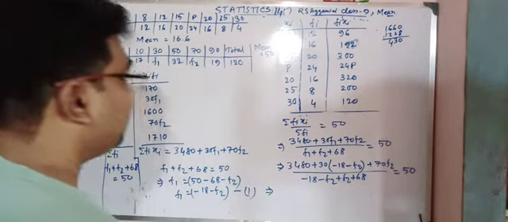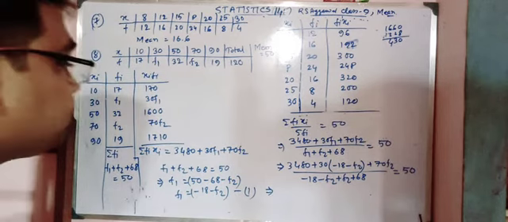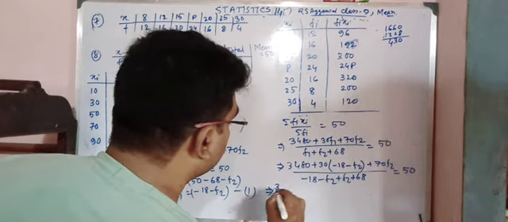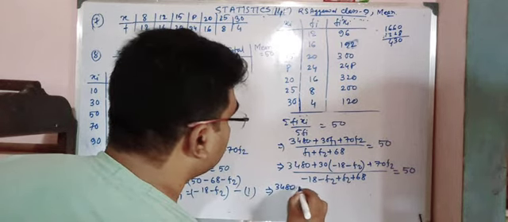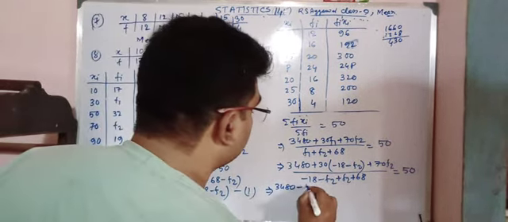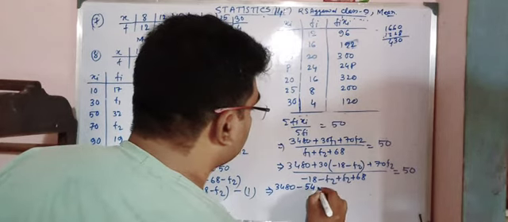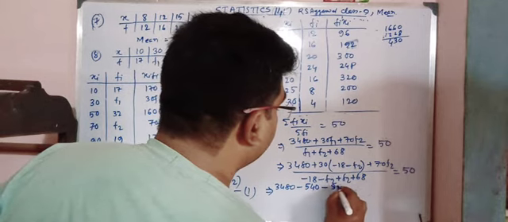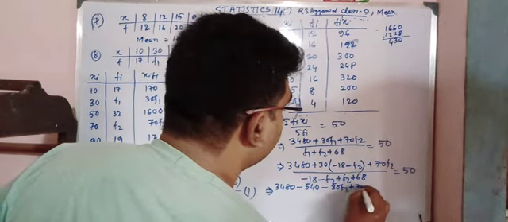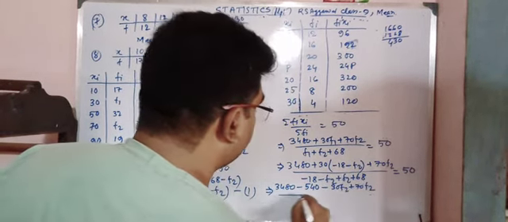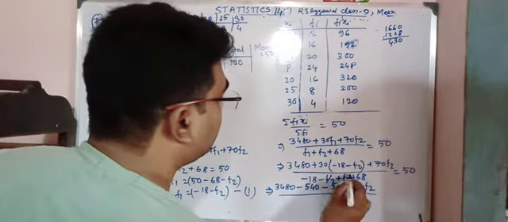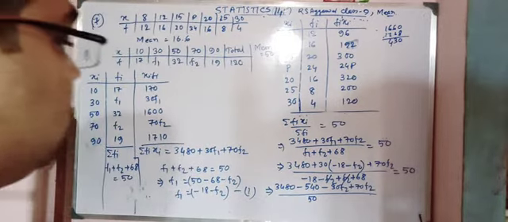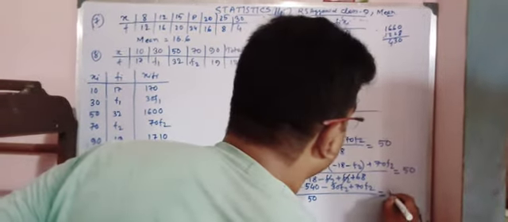So again, this equals 3480 minus 540 minus 30 f2 plus 70 f2, divided by 50, that's equal to 50.